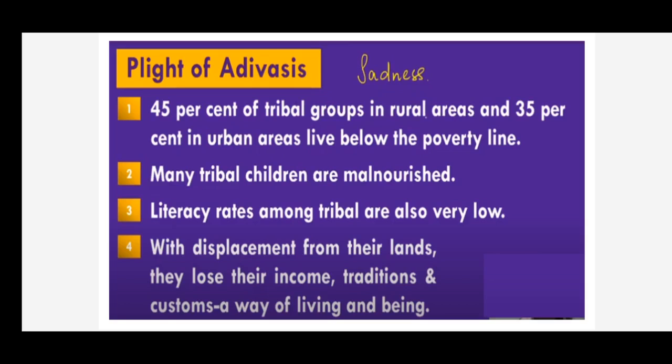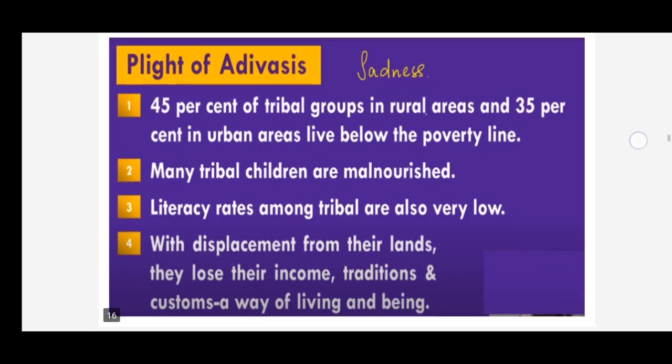As we discussed earlier, they used to enjoy a very decent life in the forest, but now they were shifted from that place to another place, where they don't know anything about the society and the city culture. So that is why these tribal people live under the poverty line, because they lost their employment, their riches, their properties, everything.